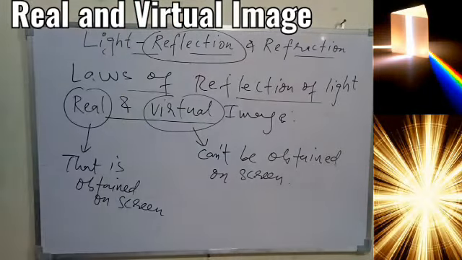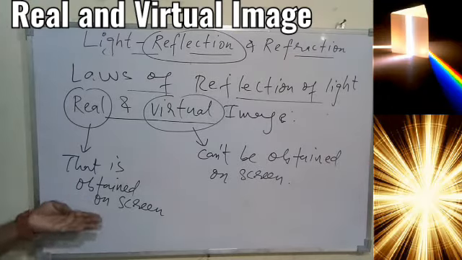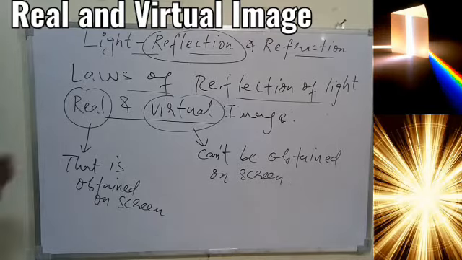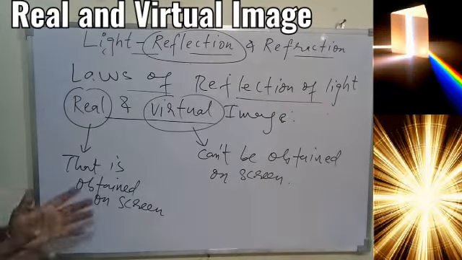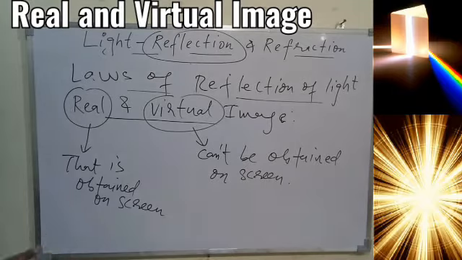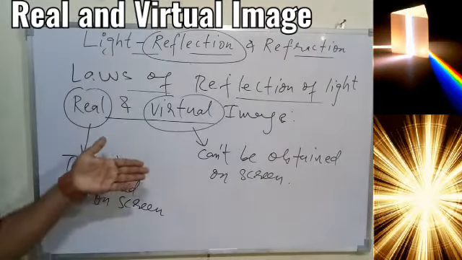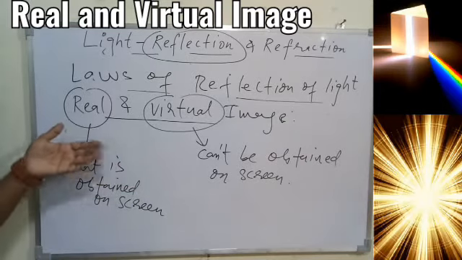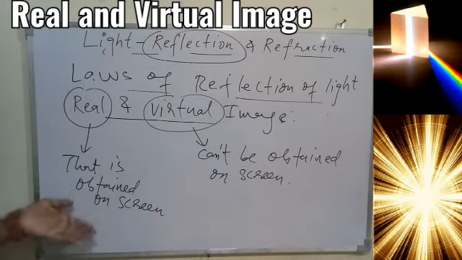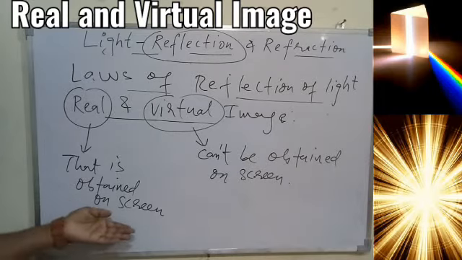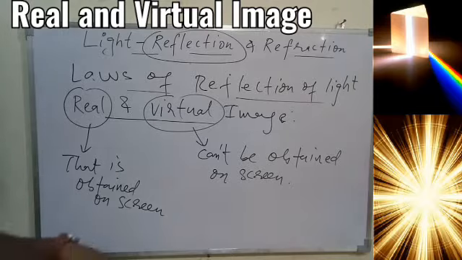The best example we have is a projector, which basically forms the image on a white screen in general. The image we are able to see on the white screen is a kind of real image. Somewhere on the screen you are able to see it, but you cannot see that image in a vacuum. If there is no medium in front of the projector, you cannot see that image. So we can say, to see the real image, we need some medium. The image can be obtained on that particular medium, and that medium is nothing but a screen.